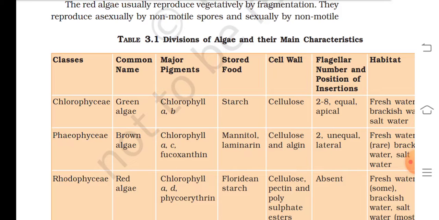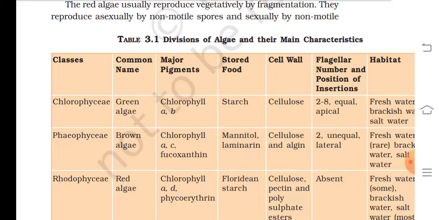Phaeophyceae, the common name is brown algae. Major pigments present are chlorophyll a, c, and fucoxanthin. Stored food is mannitol and laminarin. The cell wall is made up of cellulose and algin, and the flagella number and position of insertion is 2, unequal and lateral. Habitat is freshwater (rare), brackish water, salt water.